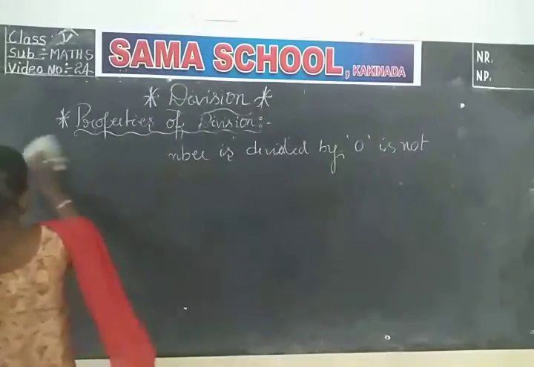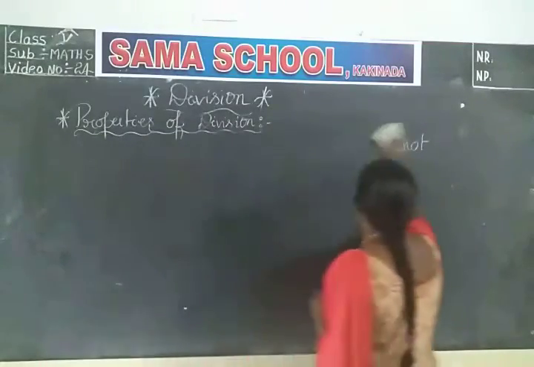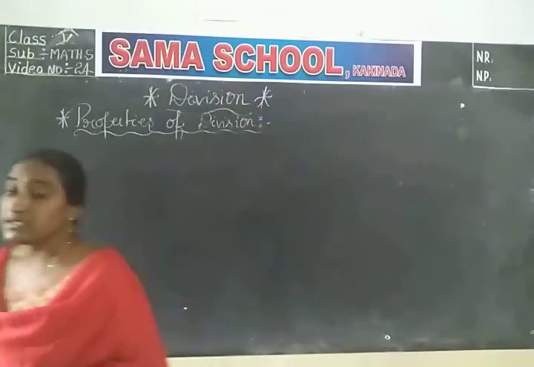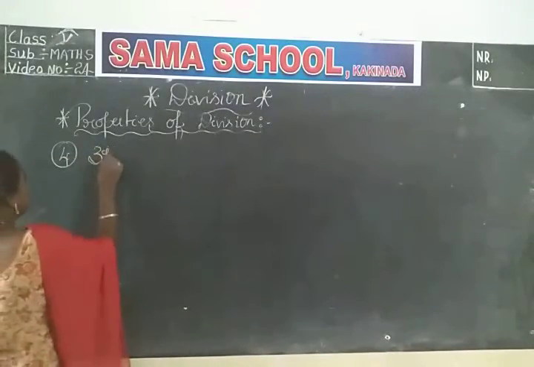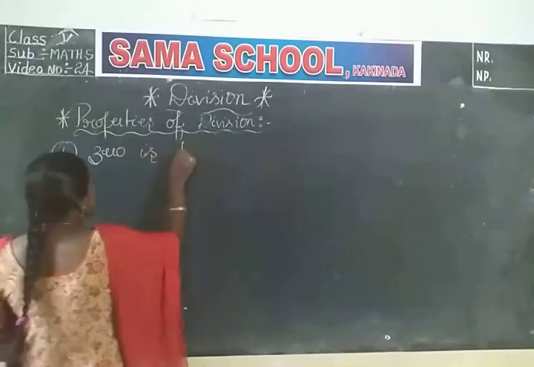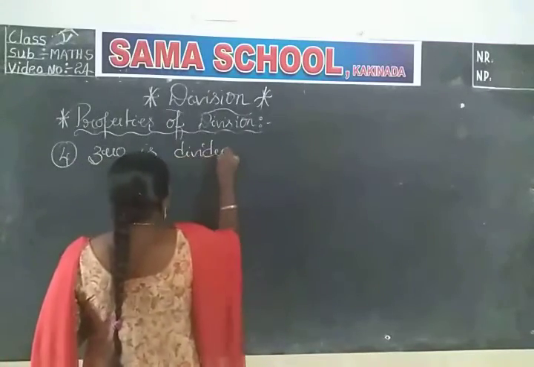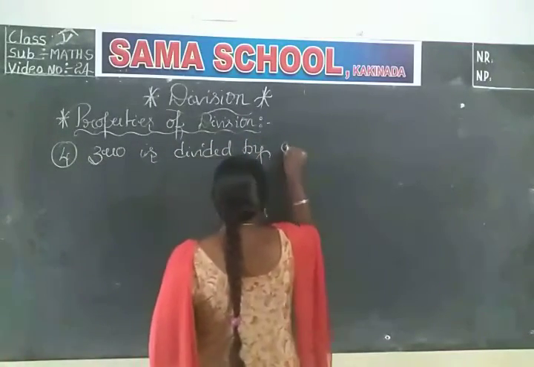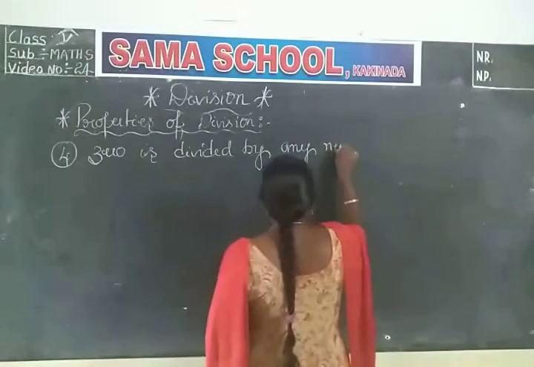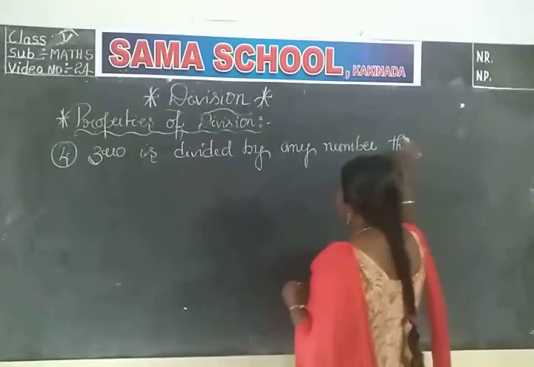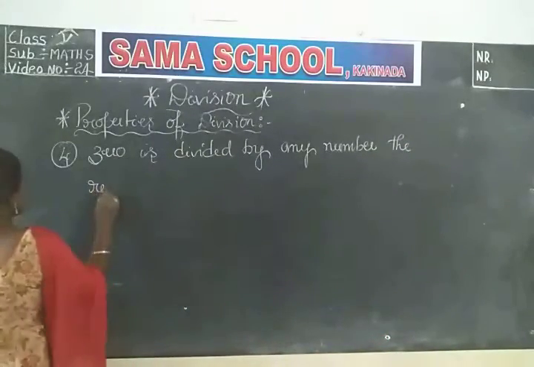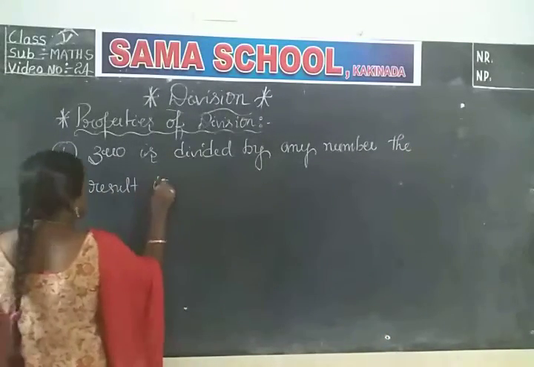Now coming to the fourth property. If 0 is divided by any number, the result is 0.